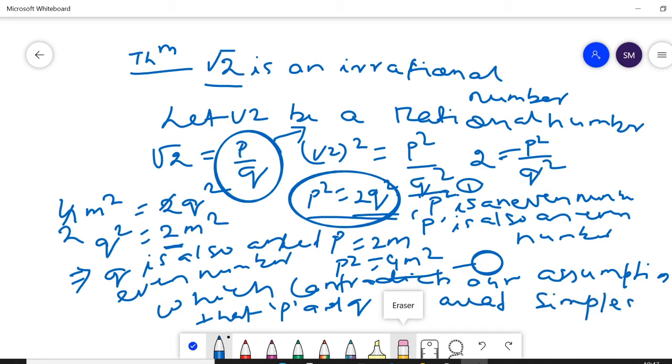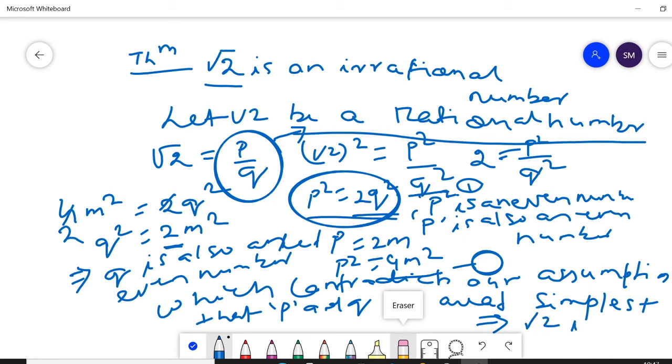Simplest form means they do not have a common factor, but here you get p and q both are even numbers. 2 is a common factor, which is a contradiction. This means by the method of contradiction, root 2 is not a rational number.